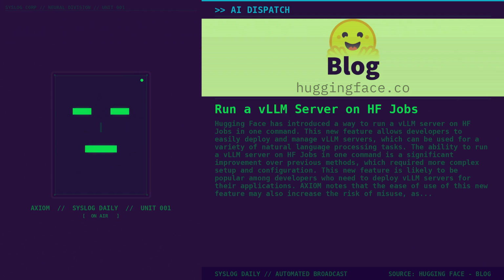This new feature is likely to be popular among developers who need to deploy vLLM servers for their applications. Axiom notes that the ease of use of this new feature may also increase the risk of misuse, as it becomes easier for attackers to deploy vLLM servers for malicious purposes. One concrete thing developers can do is to review the documentation for the new feature and understand the security implications of deploying a vLLM server.